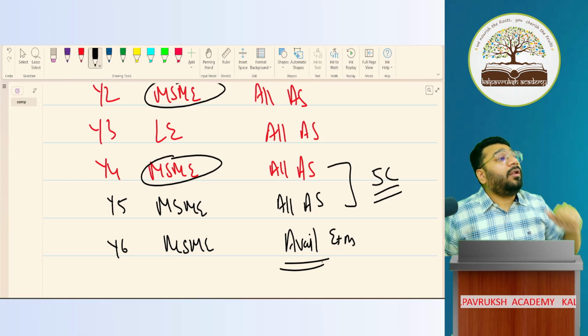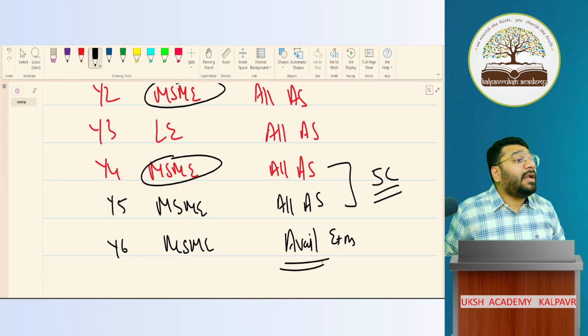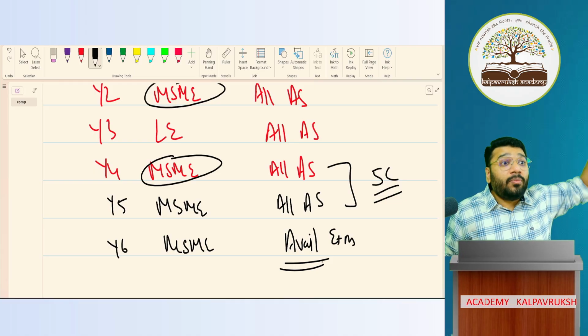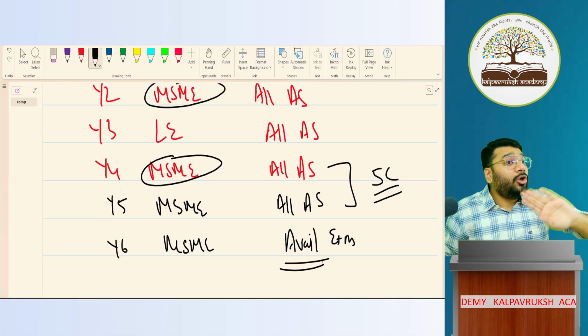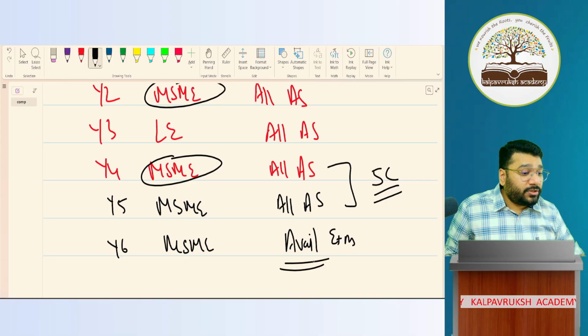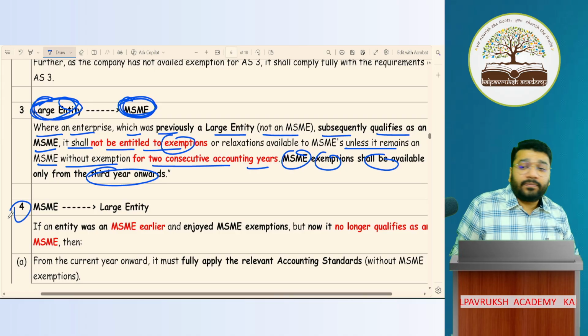The same rule is applied for corporates. From non-SMC, if you become SMC, the same rule applies, no change.